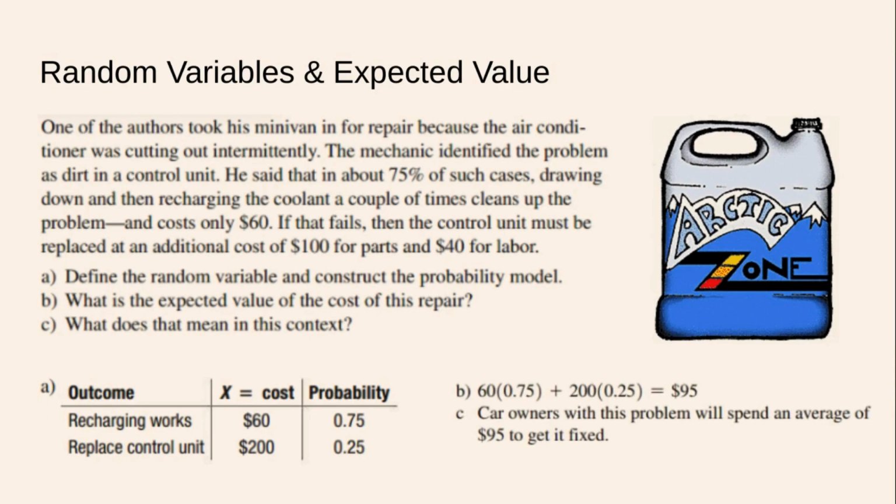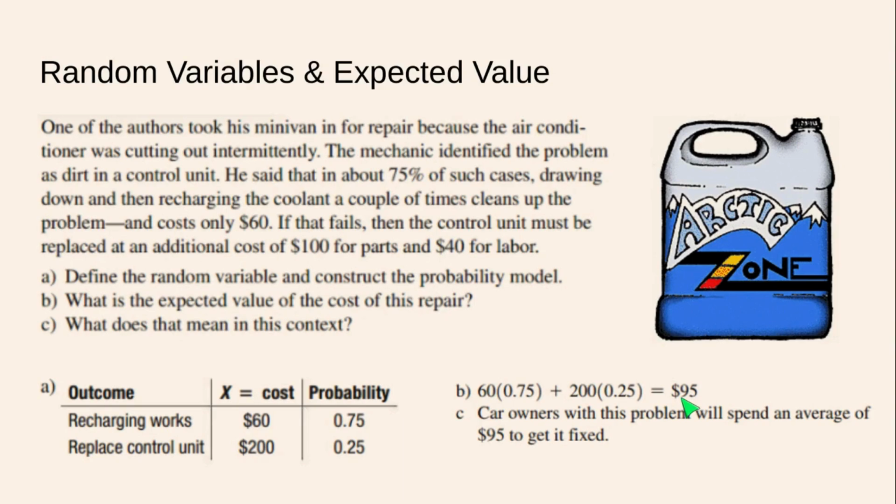So again, solutions from the textbook. We have $60 times 75%. That's going to be considering what the cost would be for recharging and the odds that works, plus $200 times 25%, the more expensive route we might need to take, and the odds we need to take that route. Either this or that is going to be the route we need to take. That's an "or" statement, so we use addition rules, and so we would get $95.